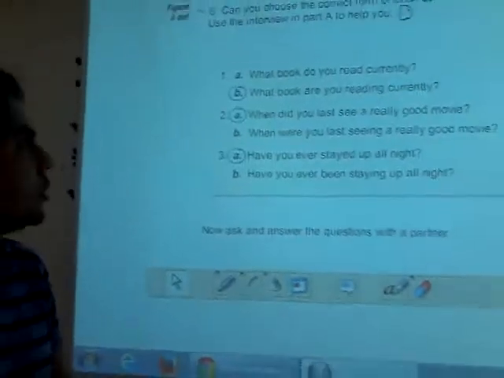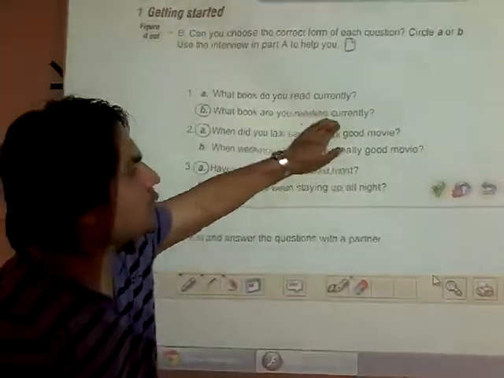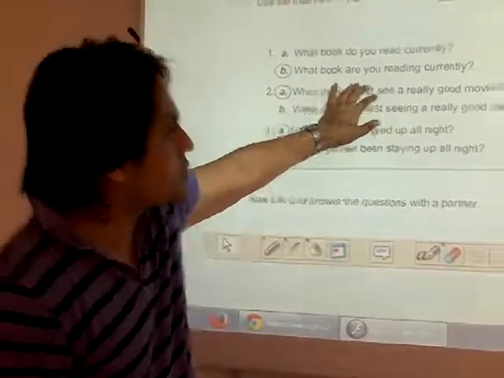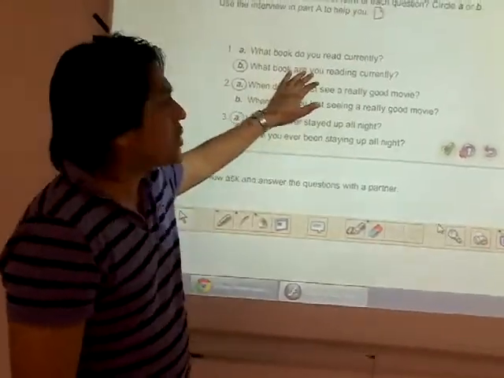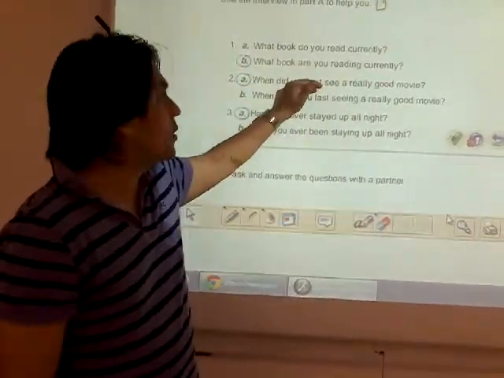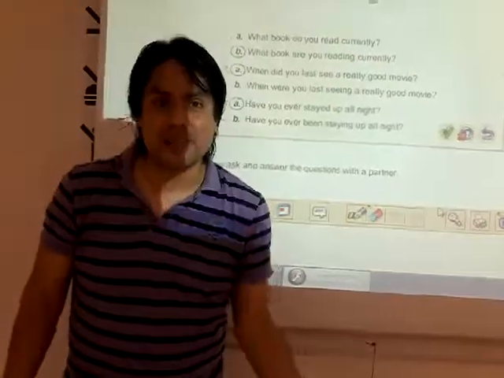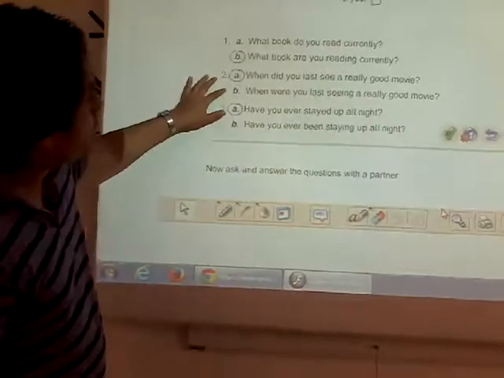Let's see. 1, B. What book are you reading currently? So this is a continuous, right? Continuous. And it was B. Yes, that's correct. So it's continuous because it's a temporary situation. What book are you reading currently? Is it currently, right now, these days? So it's temporary, continuous.